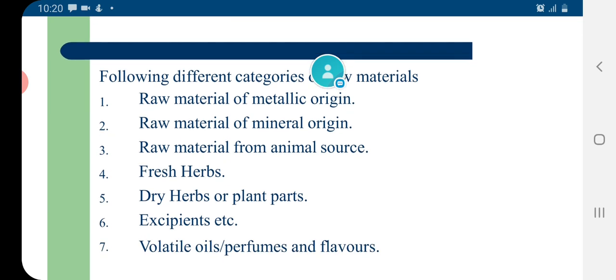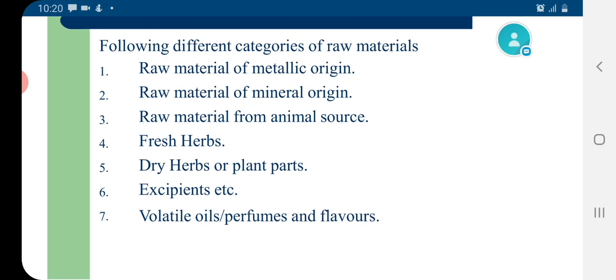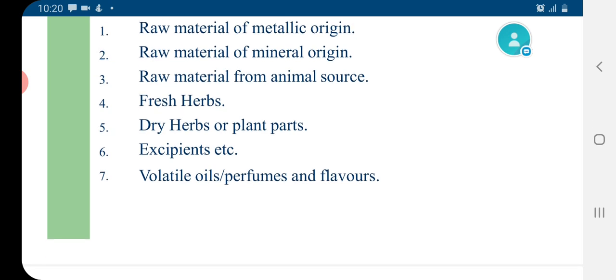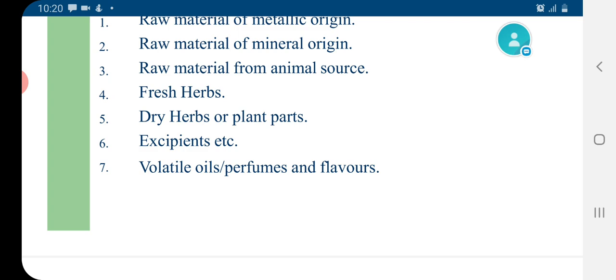Following category materials: the raw material of metallic origin, raw material of mineral origin, and raw material from animal source. For raw material which is fresh herb, there must be a special area for fresh herb. There should be a special arrangement for storing dry herbs or other plant materials or intact plants. There is a special provision for storing the excipients which are to be used in the manufacturing of herbal drugs. There must be a special arrangement for storing of volatile oils, perfume, and flavors.